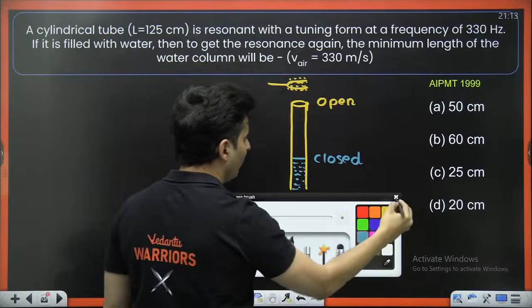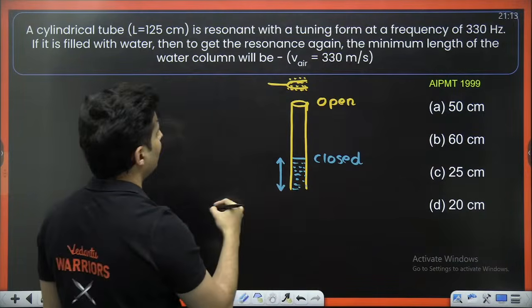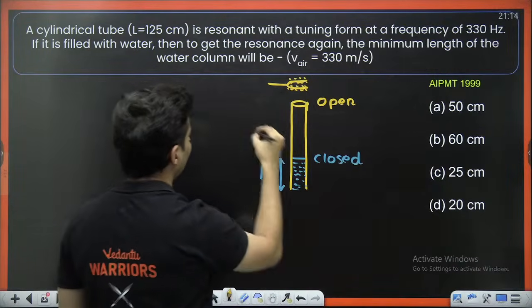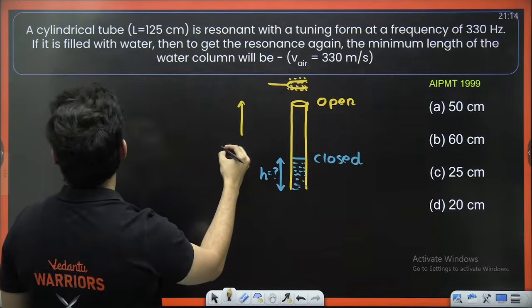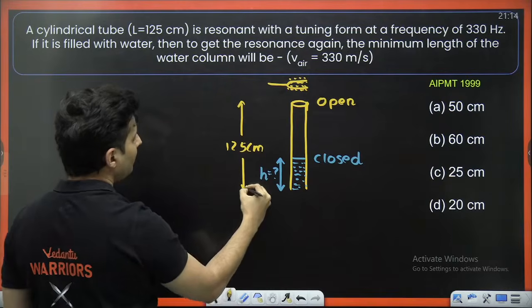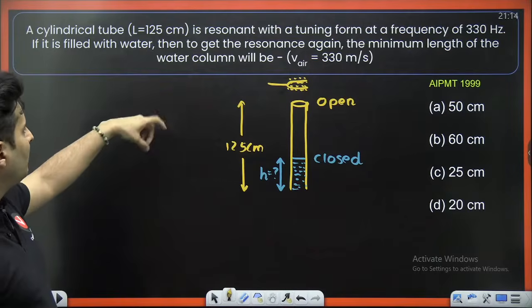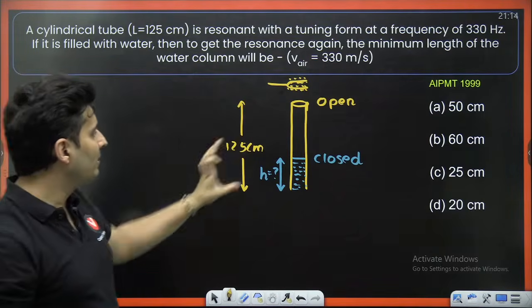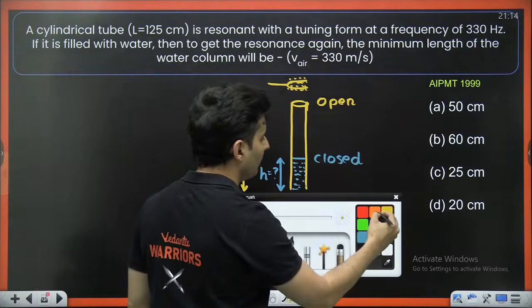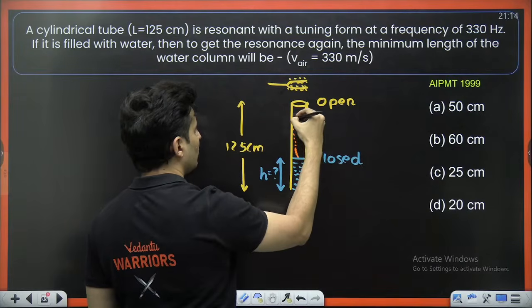You have filled the water till some height, which is exactly what has been asked. And the original length of the pipe was given as 125 centimeters. Very nice. The question is, find the minimum length of the water column, that means the height. For resonance to occur, a standing wave has to be formed. If a standing wave is formed, this is something what you should get.